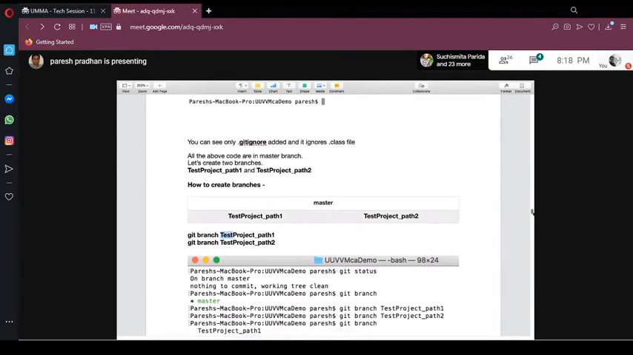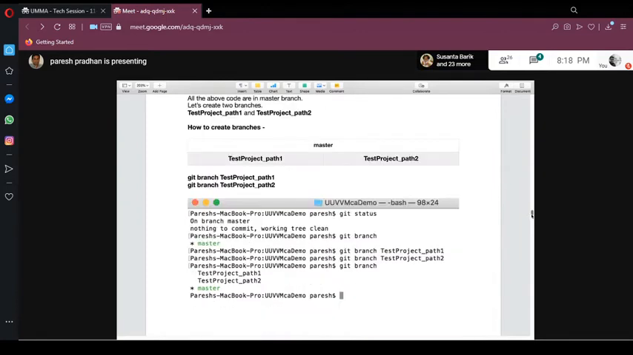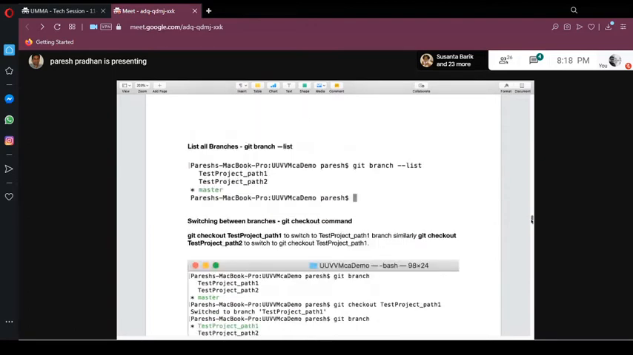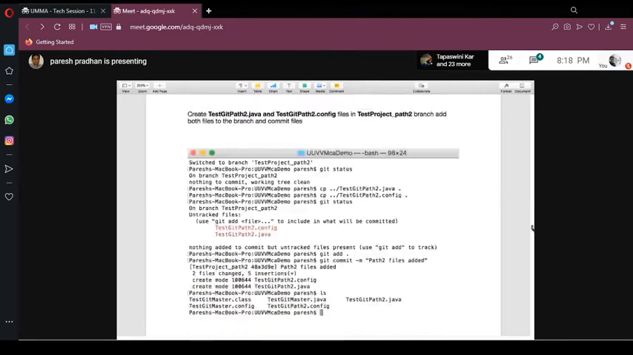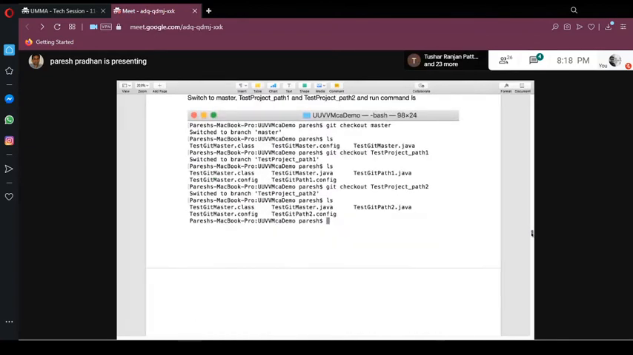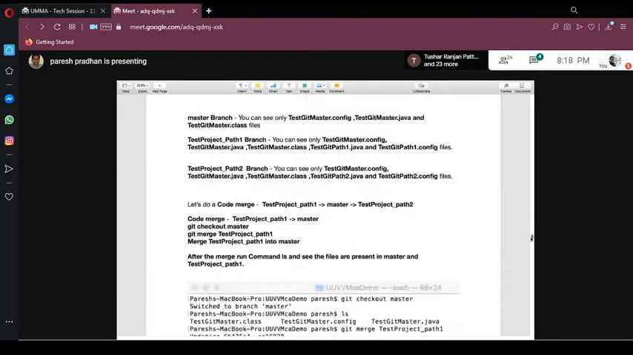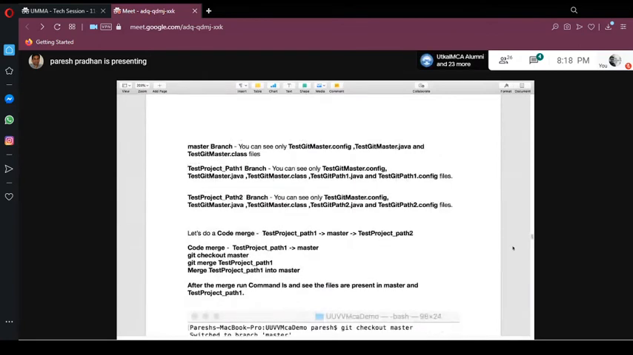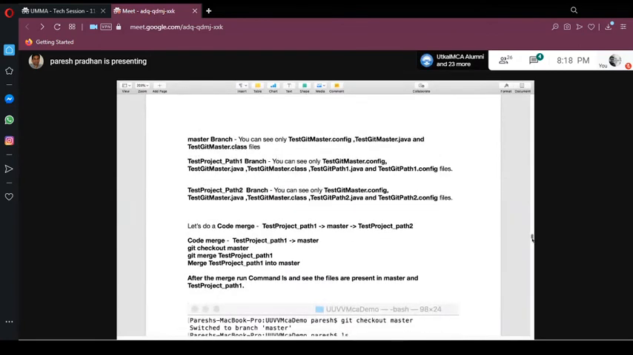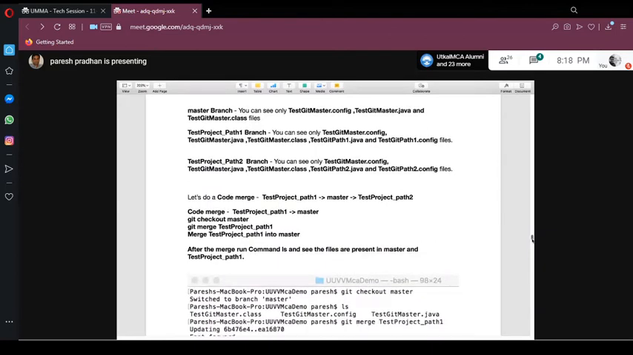Let me go to the document one more time. So this is the checkout command. Whatever I showed on how to move from one branch to another, we already covered. So let's do a code merge. After this code merge, we will directly go to the local and remote repository, the GitHub part.